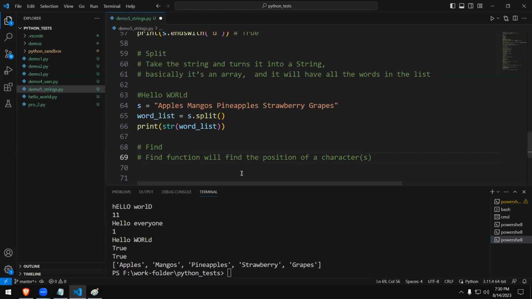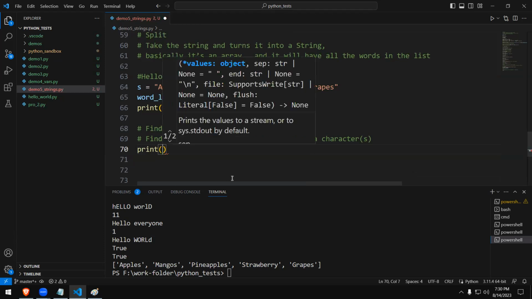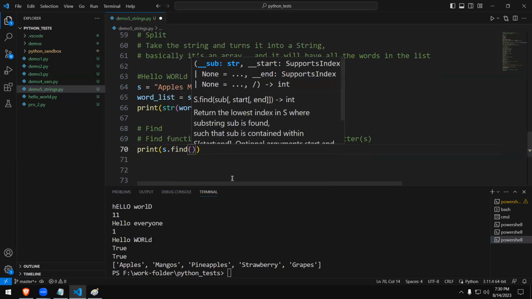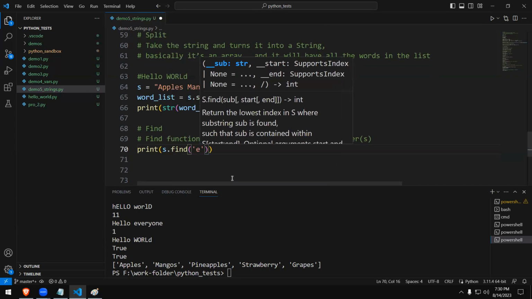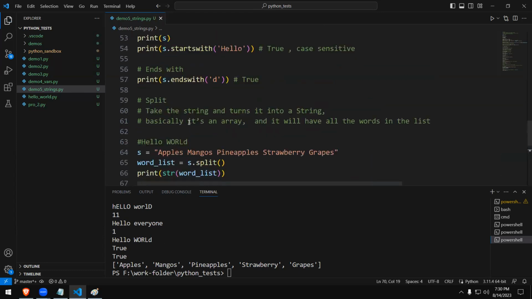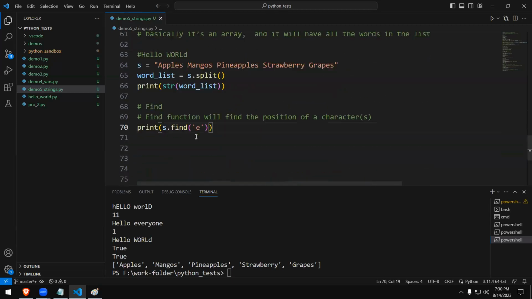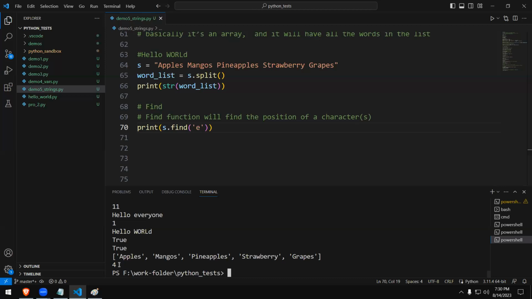It's a character or characters, where it is starting, right? Let's assume print s dot find, and you give a letter. Let's say simply, if we have hello, now this is what we have. Hello world. I think we stored it. We have hello. So we have letter E. So let's find the position of that. So it is in the 4th position.